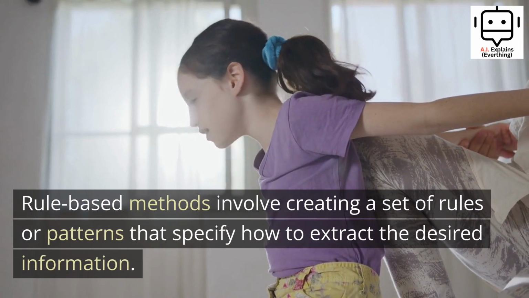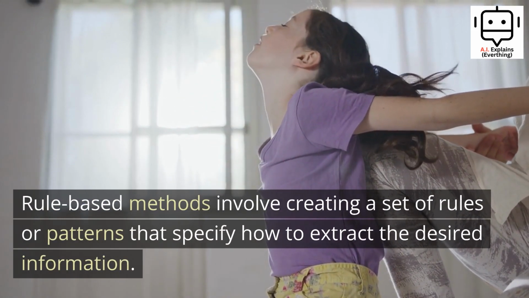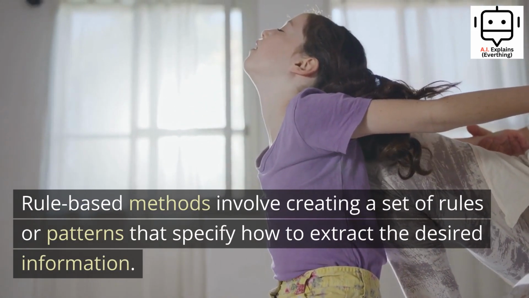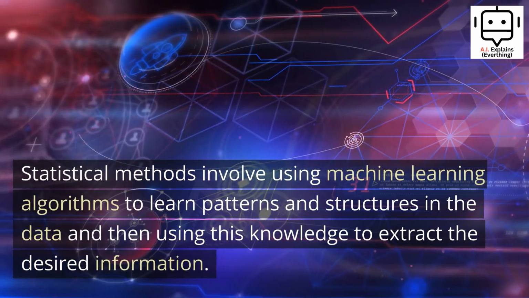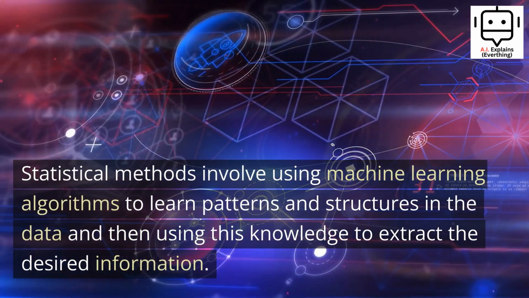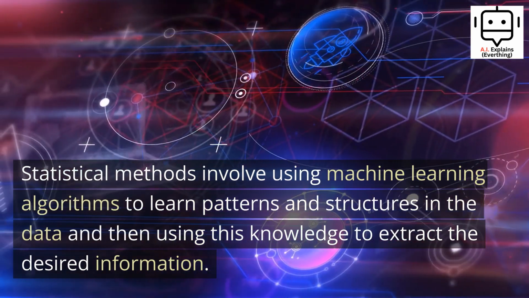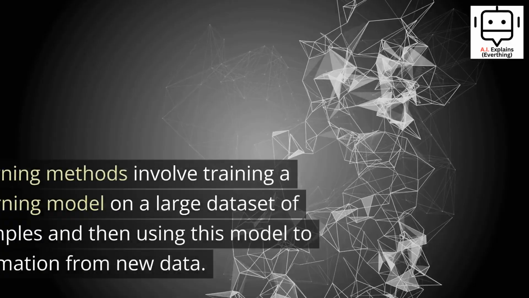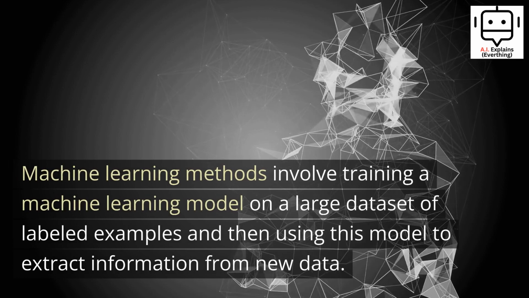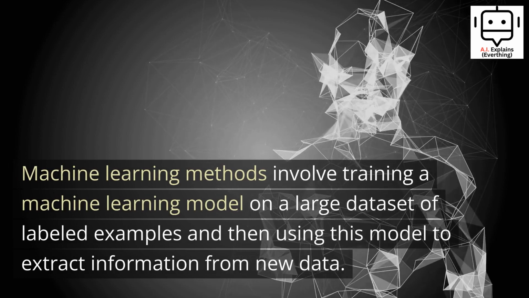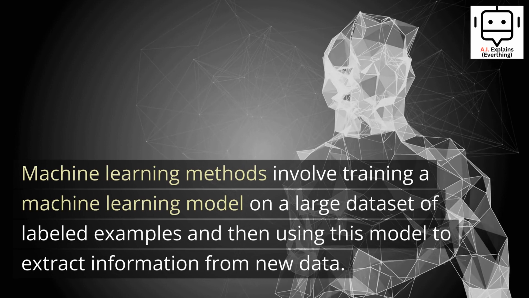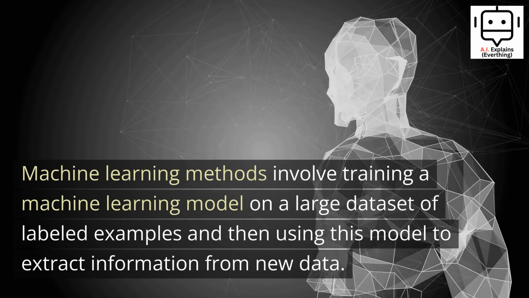Rule-based methods involve creating a set of rules or patterns that specify how to extract the desired information. Statistical methods involve using machine learning algorithms to learn patterns and structures in the data and then using this knowledge to extract the desired information. Machine learning methods involve training a machine learning model on a large dataset of labeled examples and then using this model to extract information from new data.